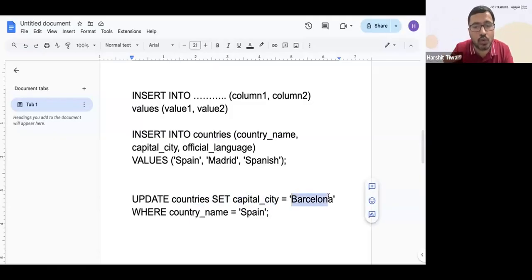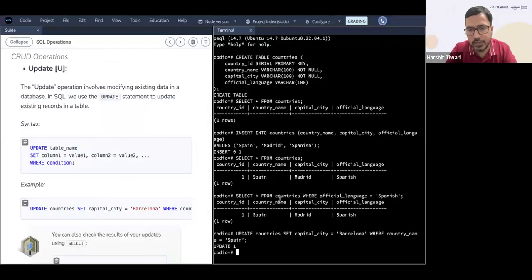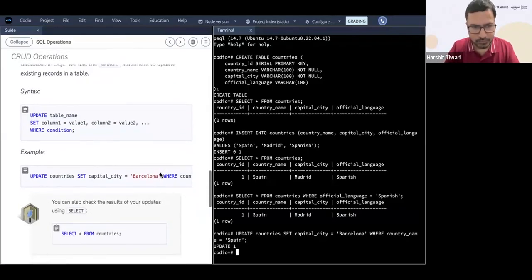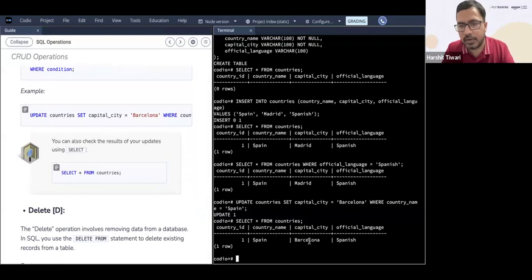In which row do you want to set this column capital city equal to Barcelona? I want to do that in that row where the country name is equal to Spain. So whichever row has the country name equal to Spain, in that row, set the capital city column equal to Barcelona. That is what we are doing. So let's just run this query. That means this has run, so the query has been updated. If you want to see, you can do select star and quickly see that the capital city has been updated to Barcelona. So that is update.